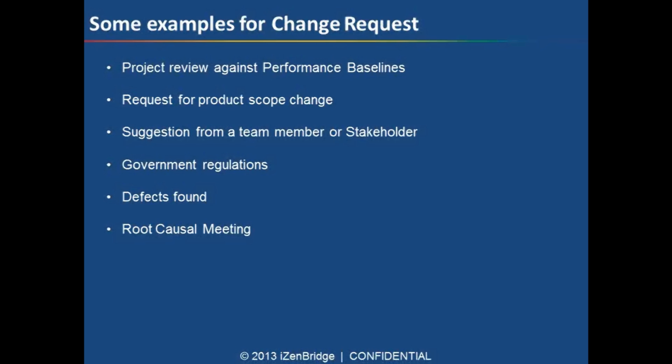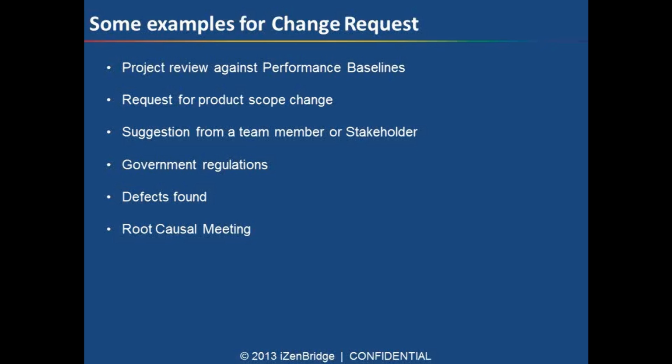And any request for product scope changes is a pretty common one, which we just talked about. Generally whenever we talk about change requests, most of the time we take it as a scope change. Any team member or stakeholder can suggest any change, or maybe the government, or any department or group of government, is a stakeholder for your project. So maybe any change in the regulation, any policy change.